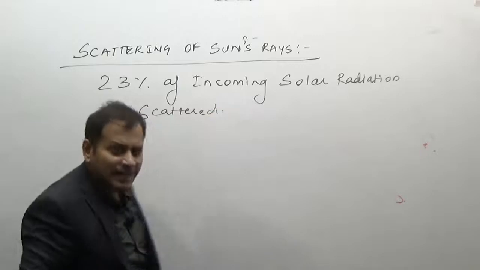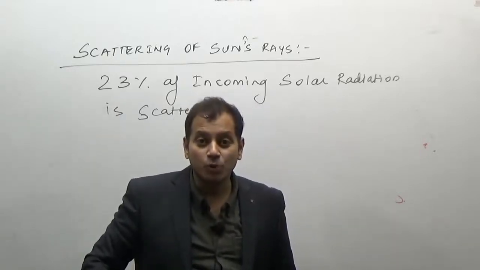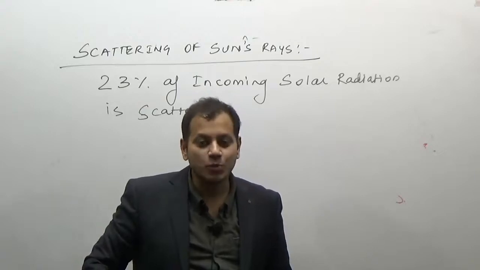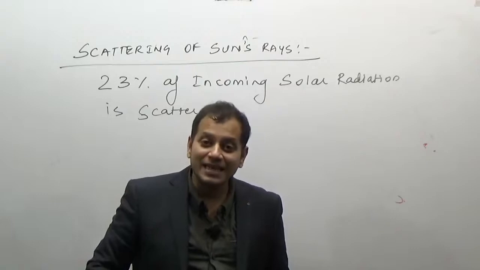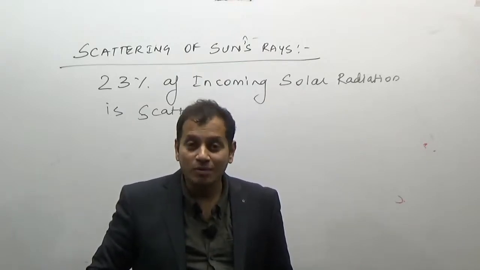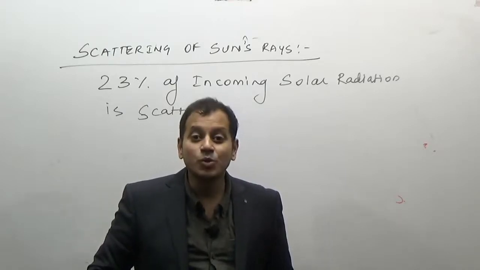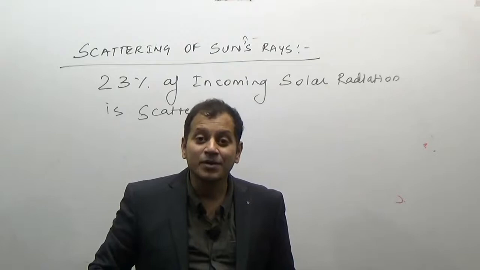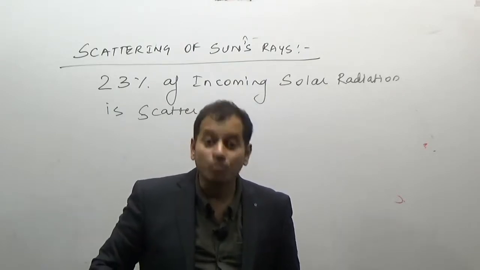Now, why does the sky look blue? Is it because the ocean water is blue, therefore the sky looks blue, by reflection, or is there any other reason? The sky looks blue not because the ocean water is blue. The sky looks blue because the blue light is scattered most, and therefore the sky looks blue in color.